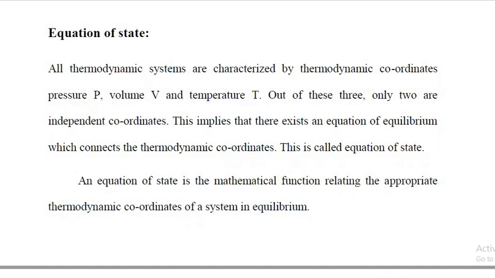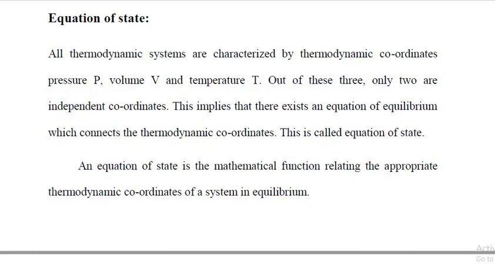So what is an equation of state? All thermodynamic systems are characterized by thermodynamic coordinates. They are pressure, volume and temperature. Out of these three coordinates, only two are independent coordinates. This implies that there exists an equation of equilibrium which connects the thermodynamic coordinates, and this equation is called the equation of state.